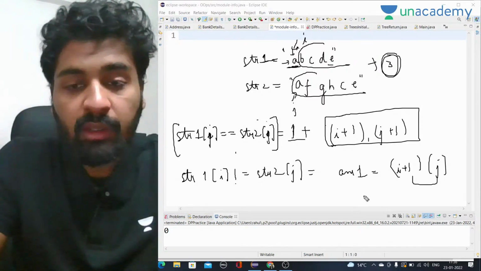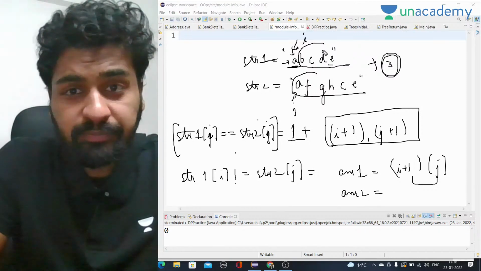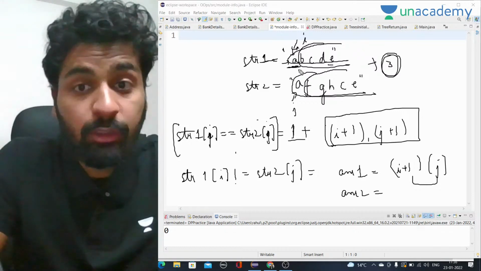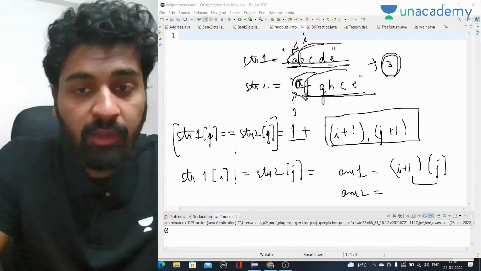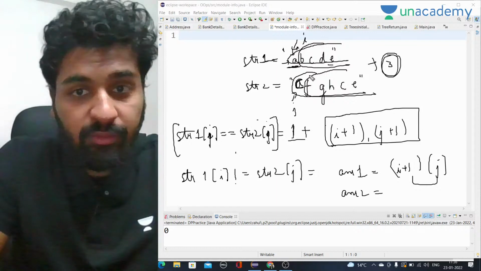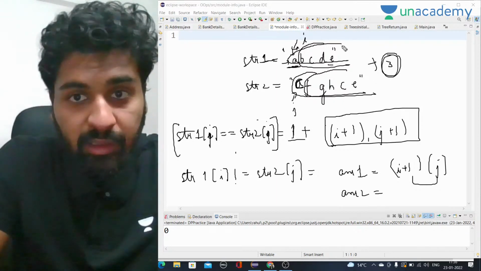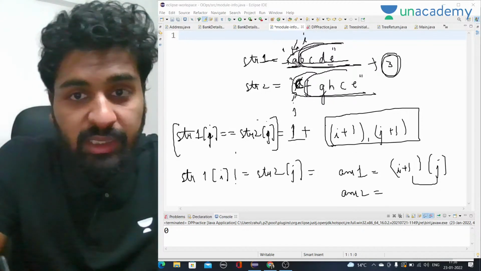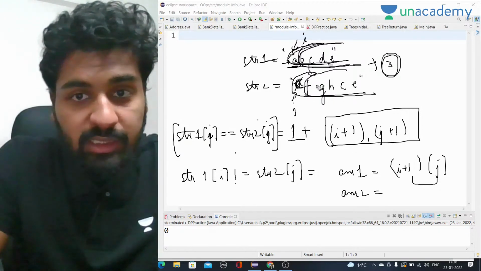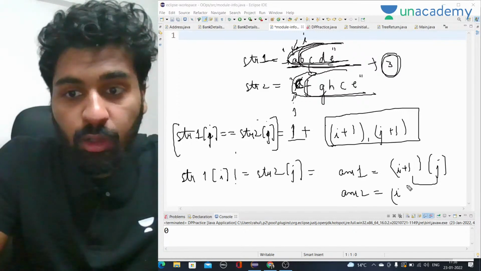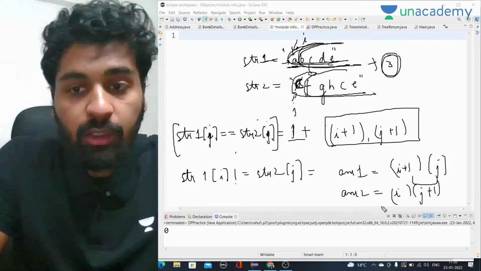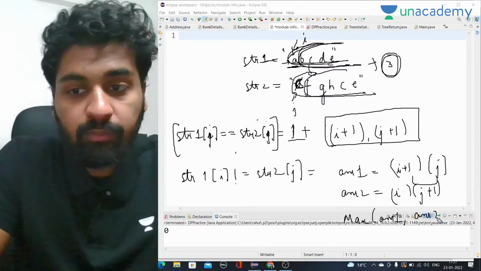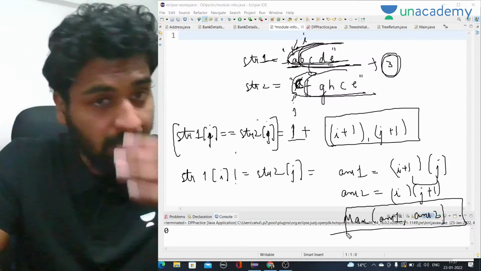Or answer 2 can be common in this whole string and this part of the string. Because if they are not equal, here they are equal, let's say this would have been C. So A and C are not equal, so either we remove A and find this whole string in the remaining part, or we remove C and try to find this whole string in this part. That will be I or j plus 1, and we have to take the maximum of answer 1 and answer 2.